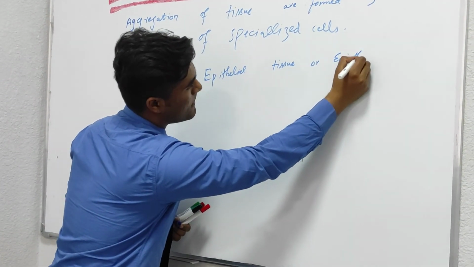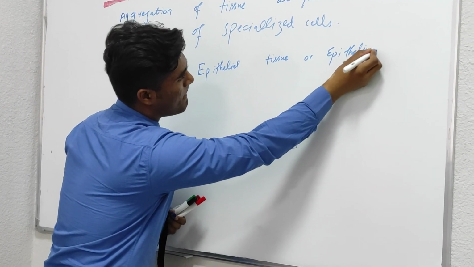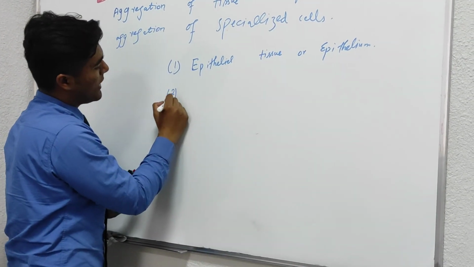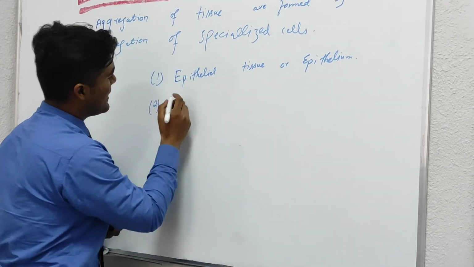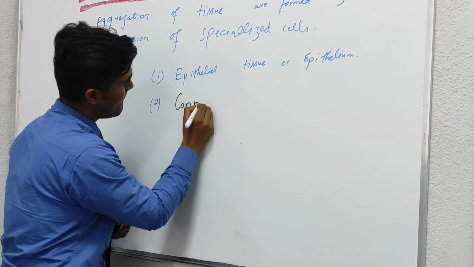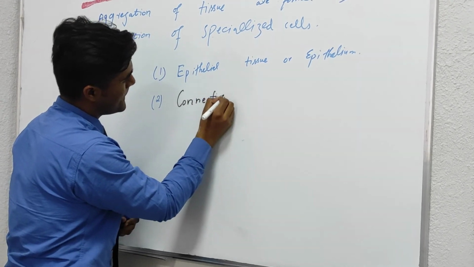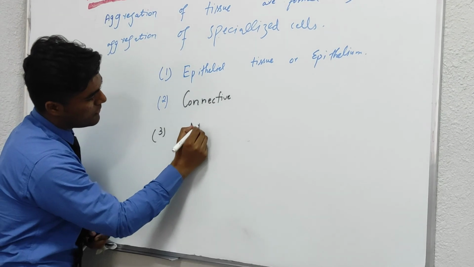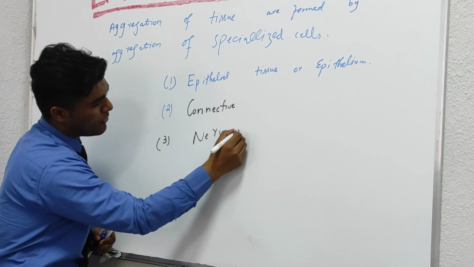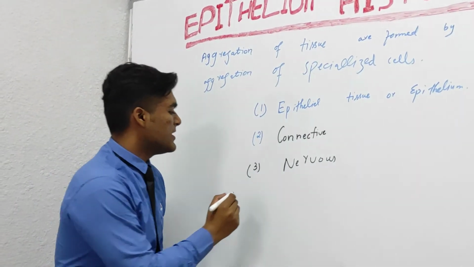Second is connective tissue. Third is nervous tissue, and last but not the least is muscle tissue.